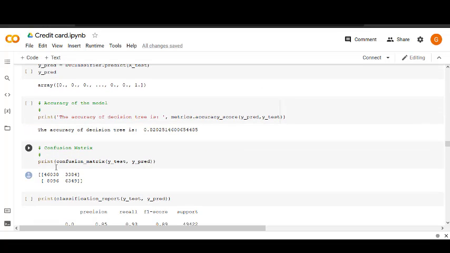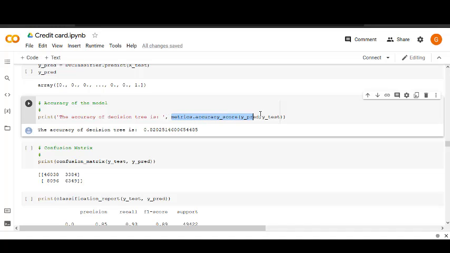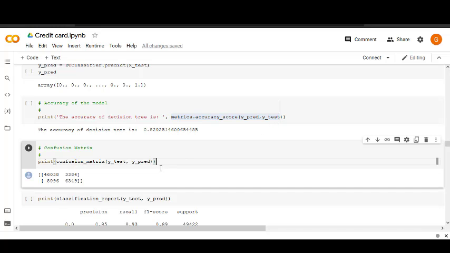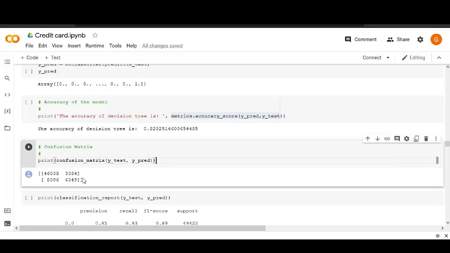To check the accuracy of the model, we need to use metrics.accuracy_score(y_pred, y_test). And to see the confusion matrix, we just need to call confusion_matrix(y_test, y_prediction). It compares the testing data and the predicted data, and prints out the confusion matrix as you can see here.